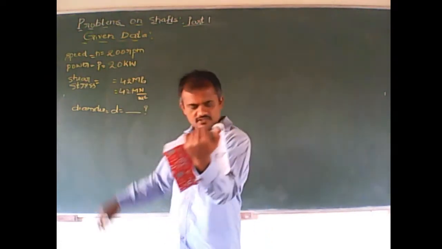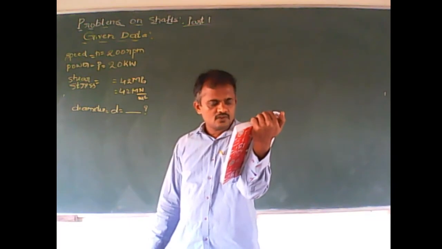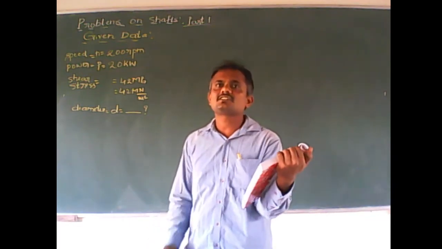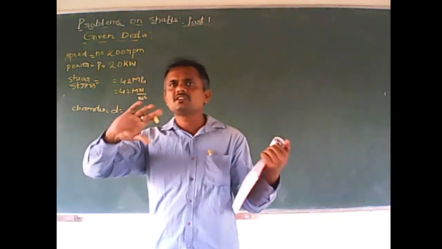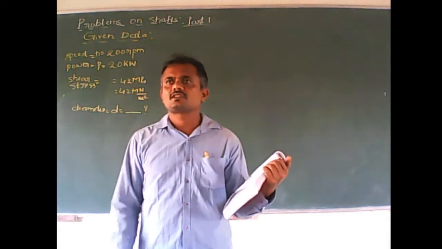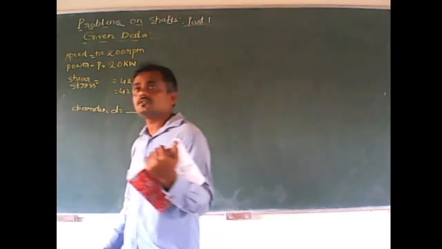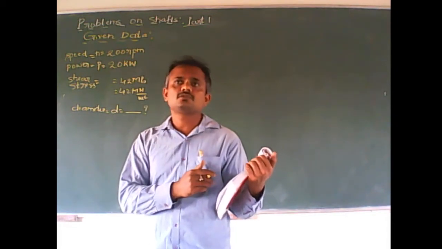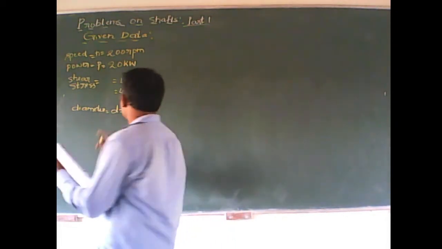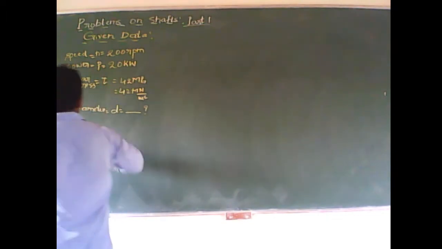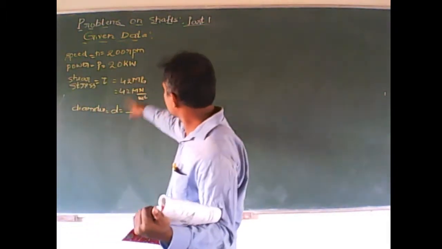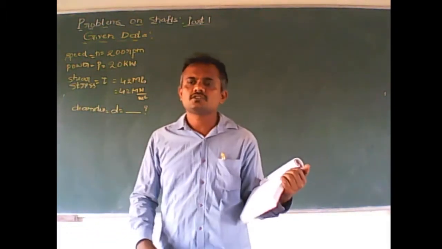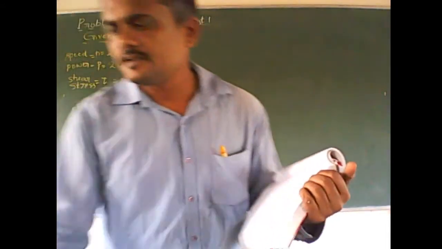Okay, afterwards shear stress. Let me search here. Torsional shear stress is there. Torsion means what? Twisting. Twisting is taking place. So in the twisting movement of the shaft, there is a shear stress going to take place. So therefore, I can take it as tau. What else is left? Nothing. Understood? So let us go for the solution part.